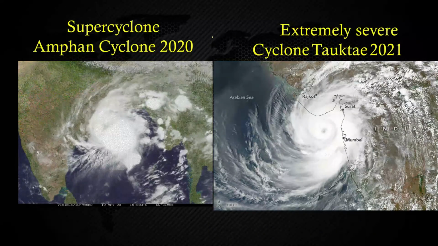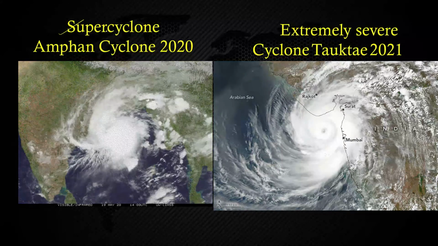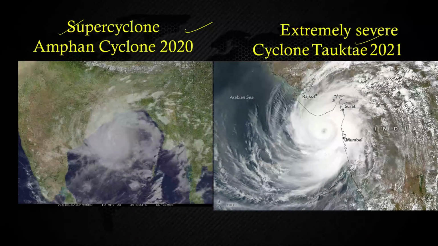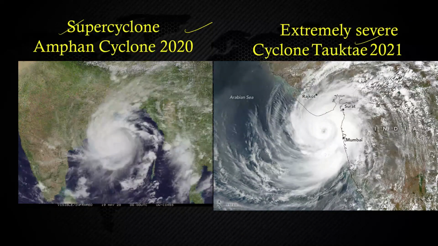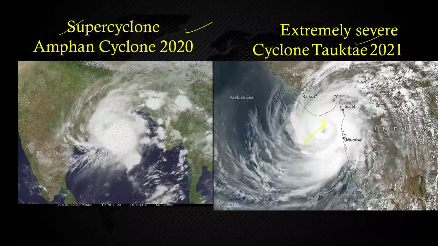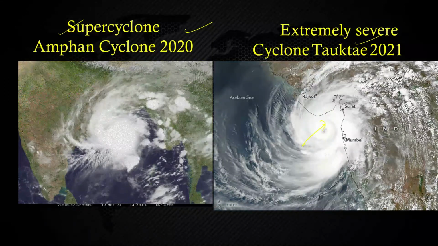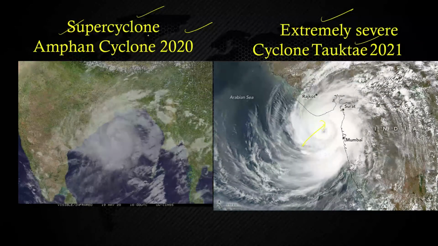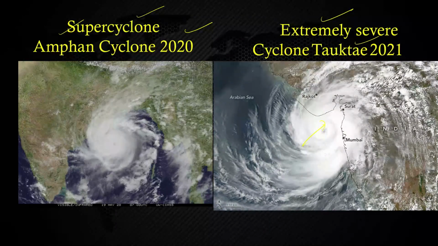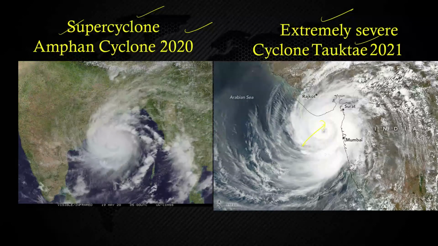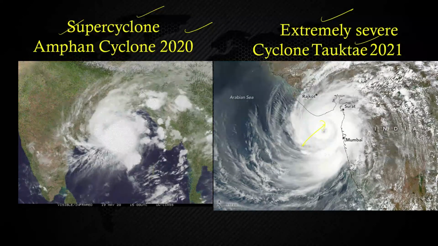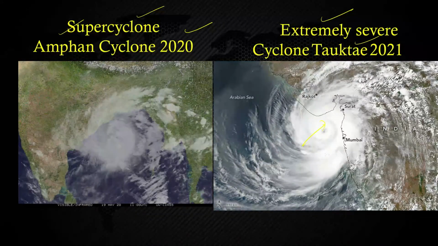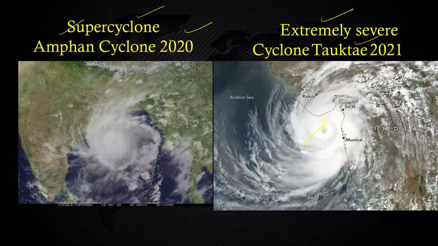Like I had told you recently, there was the super cyclone Amphan in May 2020, and the Tokte cyclone was there on the western part of the Indian peninsula. They were extremely severe cyclones, and super cyclones mean beyond imagination, we can say. So how have these cyclones been categorized? Are you able to explain those cyclones, and how the nomenclature of the cyclones works? UPSC asked that question, how the nomenclature of those cyclones works.